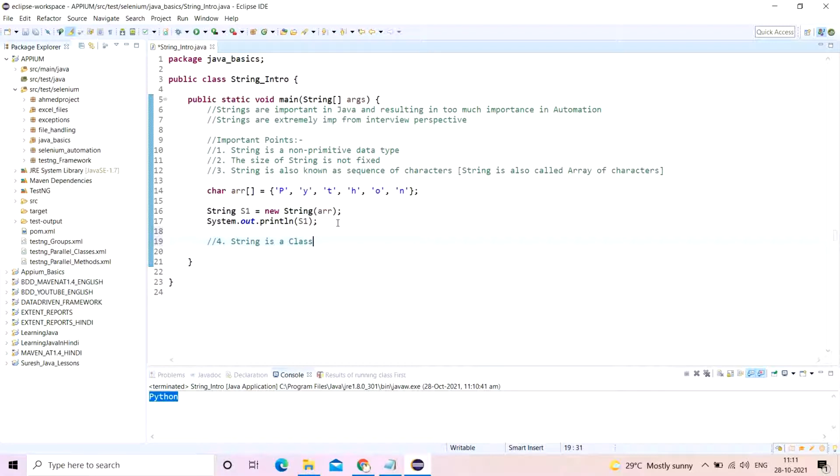Why is string a class? Because let's say I'm making a string object. I'm creating the object of a class. Let's say this. Here I'm able to make the object of the string class. That is why string is a class, because you are able to make an object out of it. This is very important. There are a lot of methods inside the string class which we will discuss in subsequent videos, but as of now you need to understand that string is also a class.